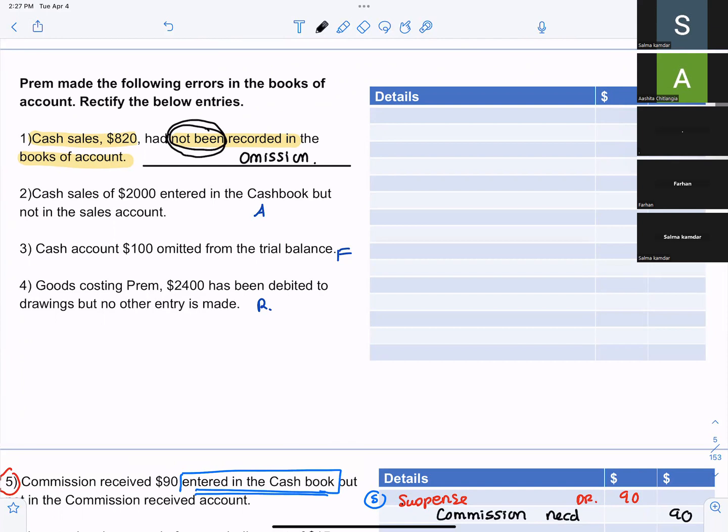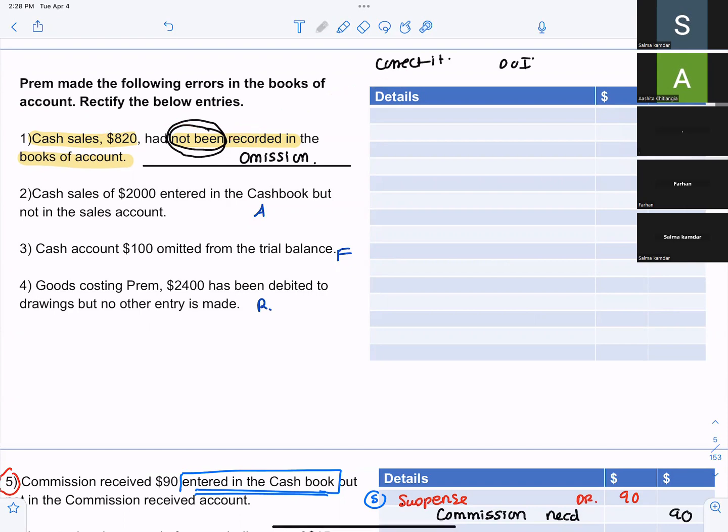Now, if you forgot to record an entry in your books, how will you rectify it? If you forget to do something, the best way to correct it is to do it. So you forgot to record cash sales. You will record it.